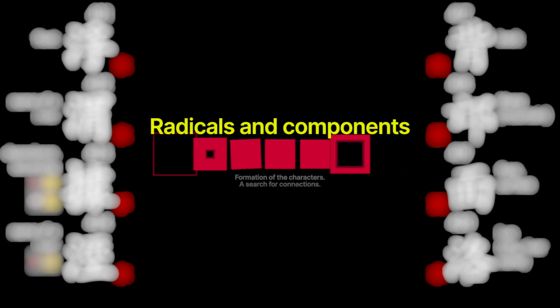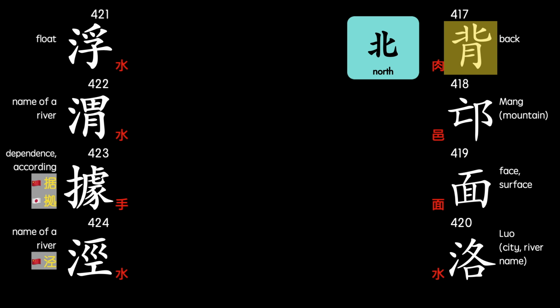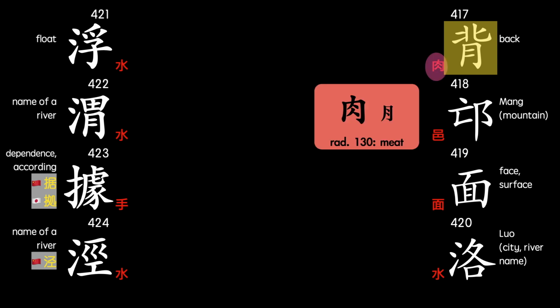Let's look at a few radicals or components. First, look at 417. The top component is the character for north. Note that the characters for south, east, and west all appear in the 1000 Character Classic, while north does not. Pay attention to the radical.